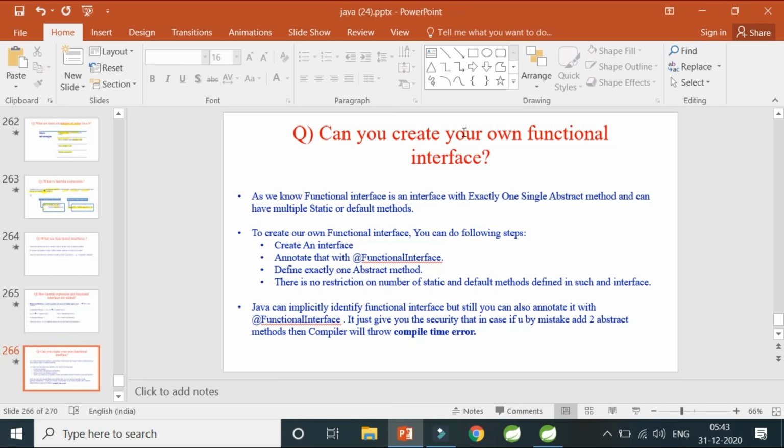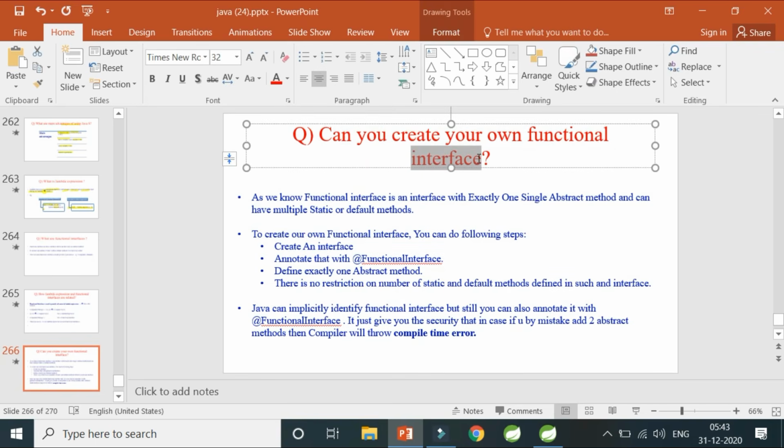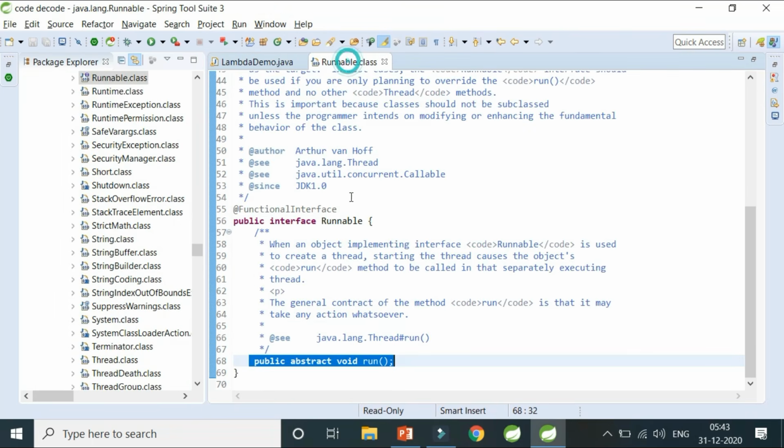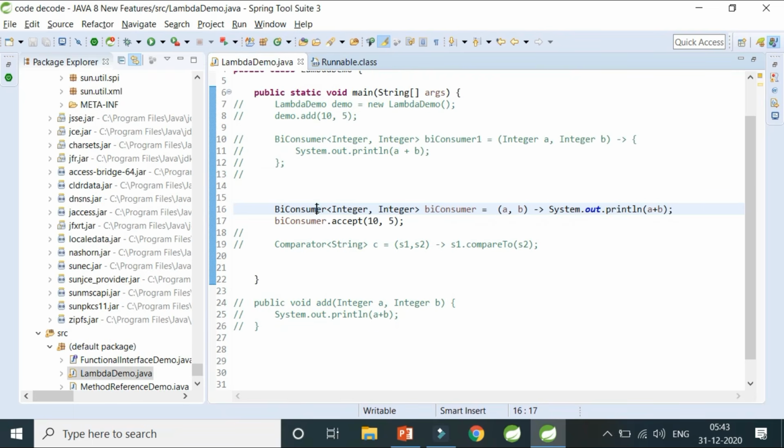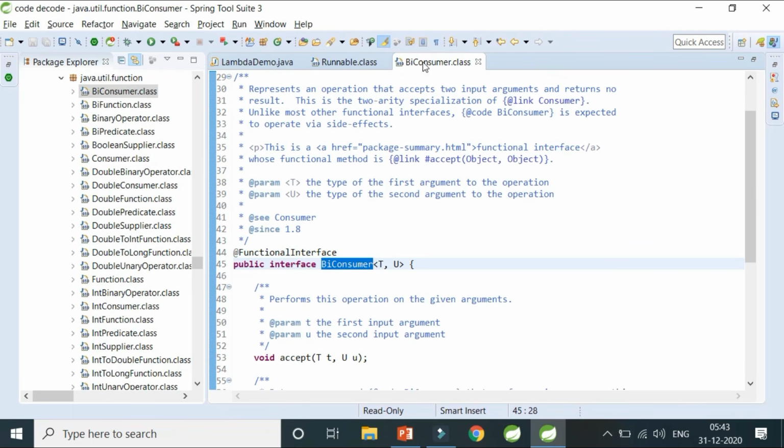Now, can you create your own functional interface? Yes, we can create our own functional interface. What I've told you, Runnable is an inbuilt interface in the java.lang package. This is an inbuilt predefined functional interface. Similarly, what I've shown you, Consumer, is in the java.util.function package. This is also a predefined functional interface.